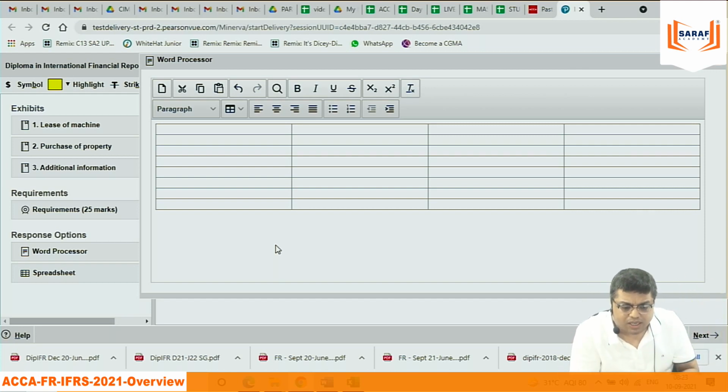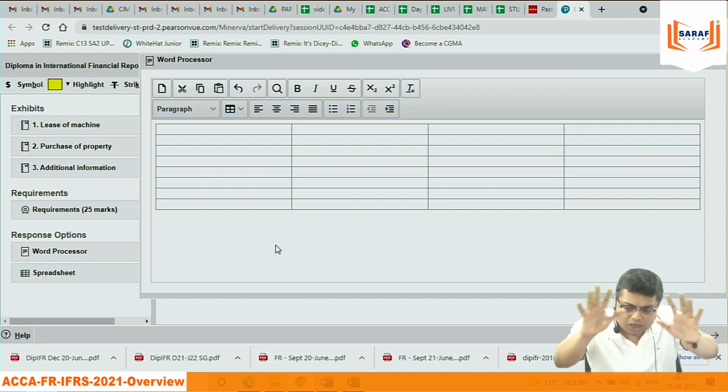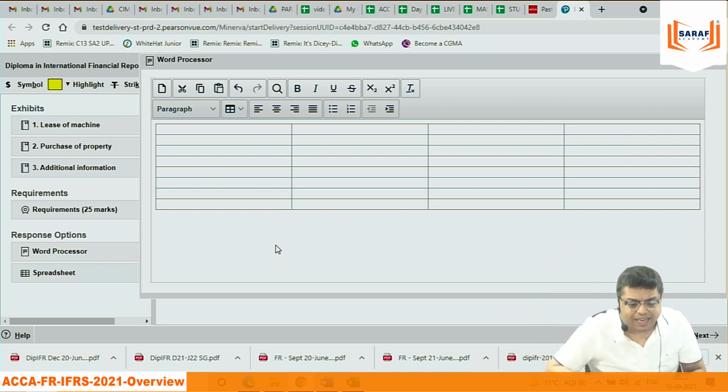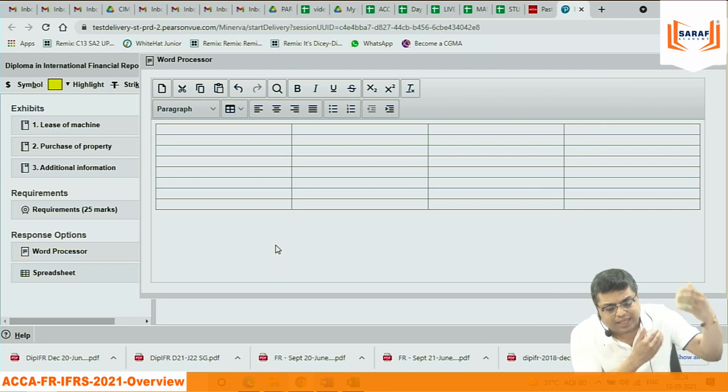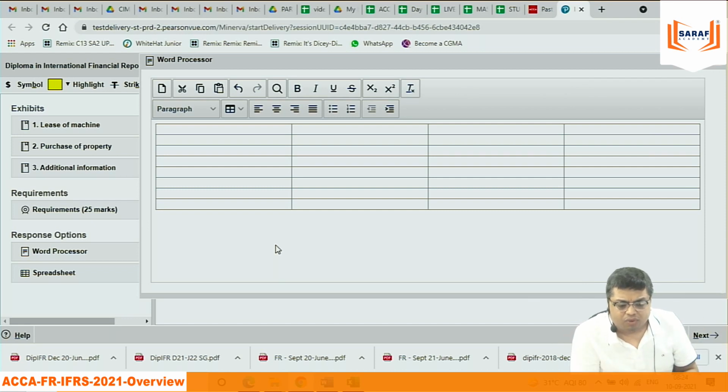It will be on a computer screen. If you are giving the exam at home, then also on a computer. If you are going to the exam center, then also on a computer screen. There is no change in the paper setup. But because of Corona, you are given the option. CIMA Institute, from 2020, is already saying that you can go to the exam center if you want to take the risk, or you can give the exam by sitting at home. Both the institutes are following the same principle. But the exam is computer based only. Whether you give the exam sitting at home or in the exam center, the computer-based exam is there.